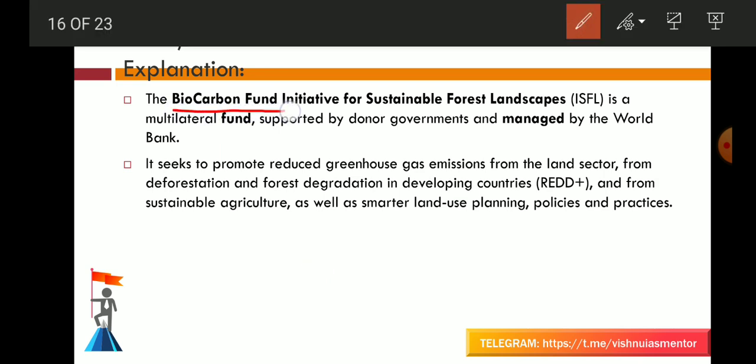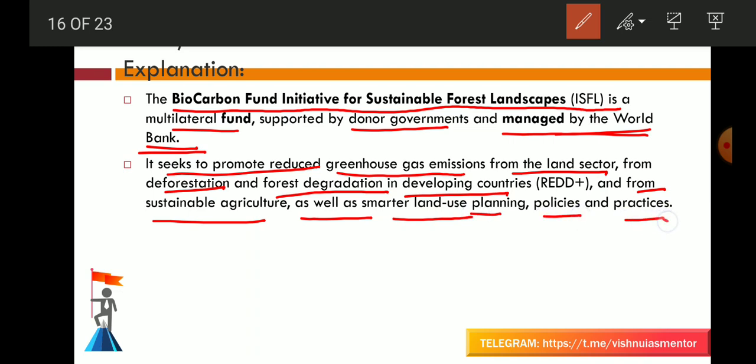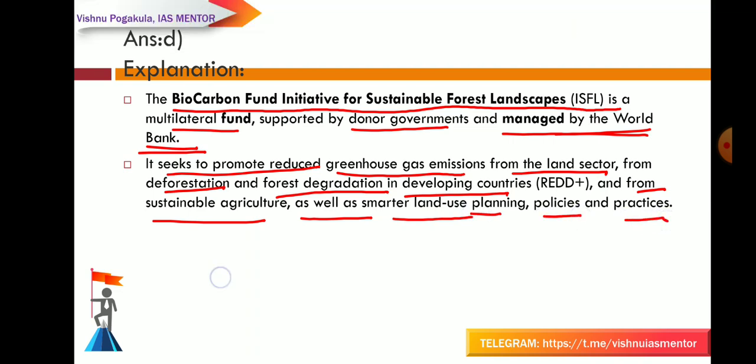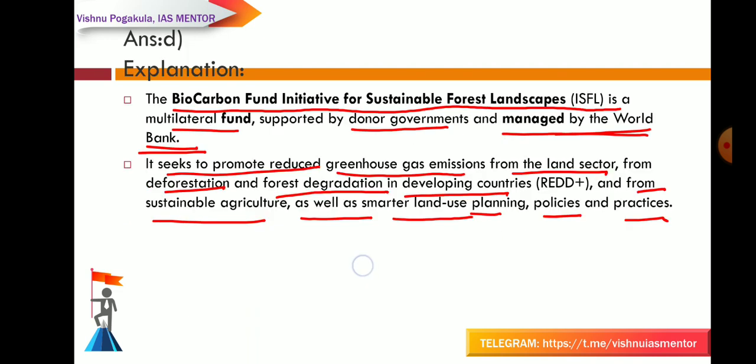The Biocarbon Fund Initiative for Sustainable Forest Landscape is a multilateral fund supported by donor governments and managed by the World Bank. So, answer is D. It seeks to promote reduced greenhouse gas emission from the land sector, from deforestation and forest degradation in developing countries, from sustainable agriculture as well as smarter land use planning policies and practices. It's a very simple explanation I have given you. If you want, you can read it in detail also.